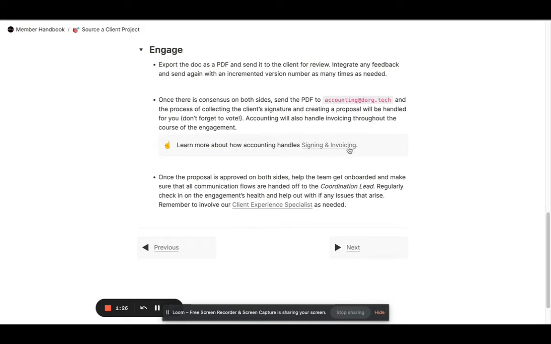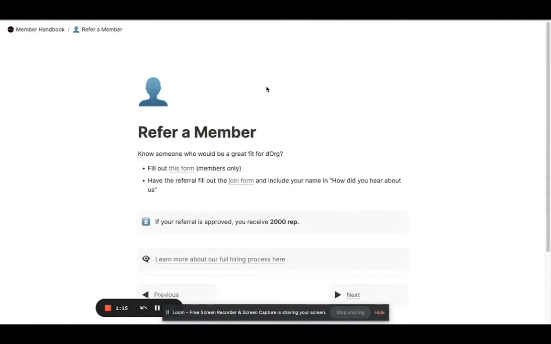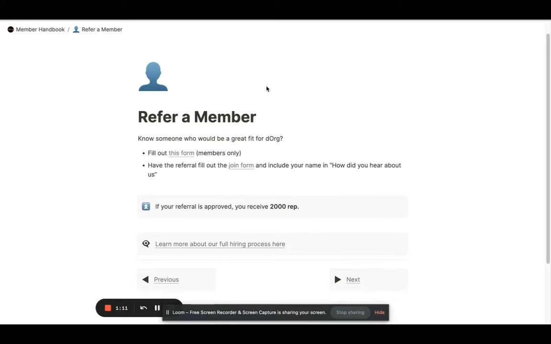And then also the process of managing signing the agreement and invoicing the client is being transitioned to the accounting team. And so this explains that process as well, which should help sourcing people focus on the relationship and quality of service instead of admin.